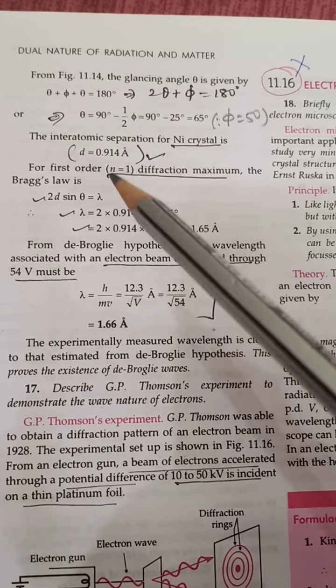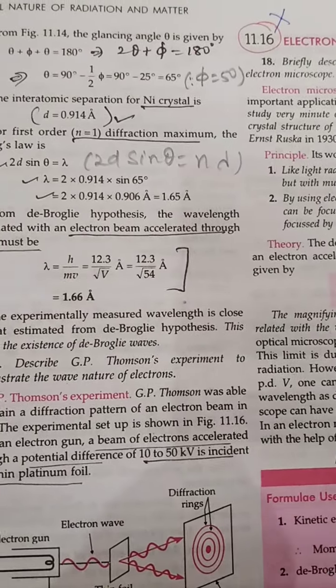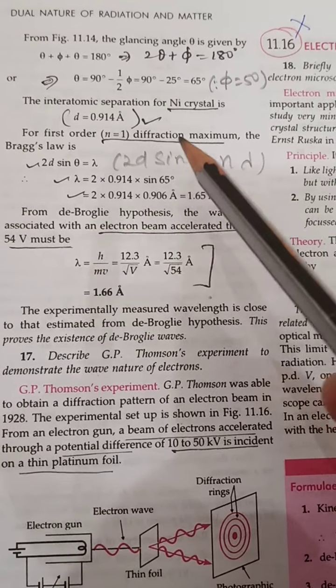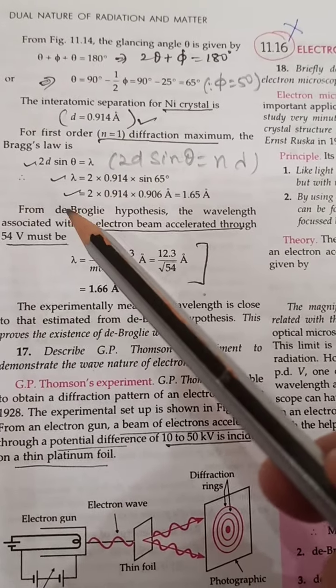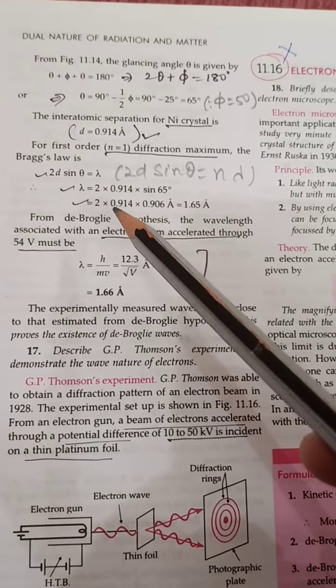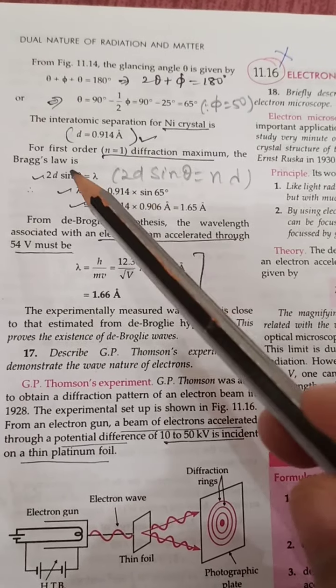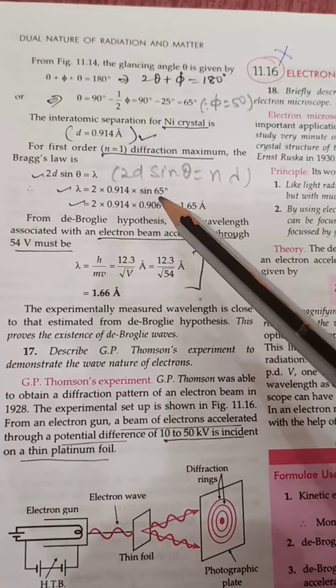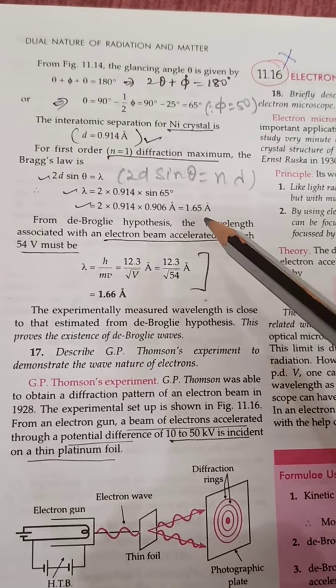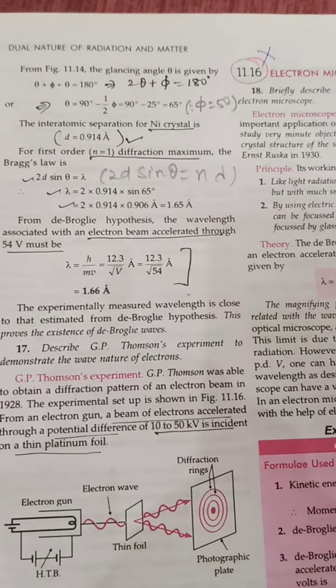Here n is equal to 1, which represents the first order diffraction maximum. So lambda equals 2 into 0.914 into sine 65 degree. So we get lambda equal to 1.65 angstrom.